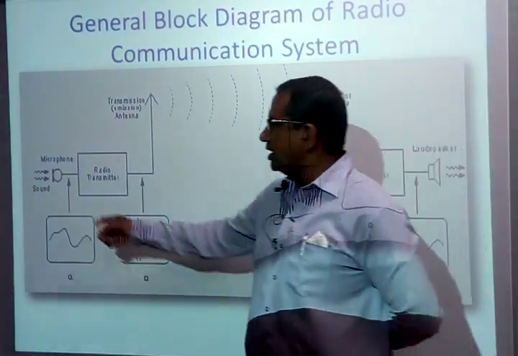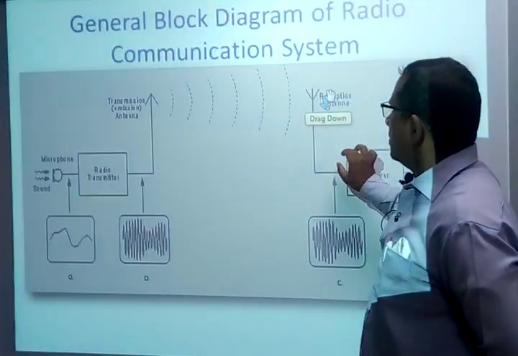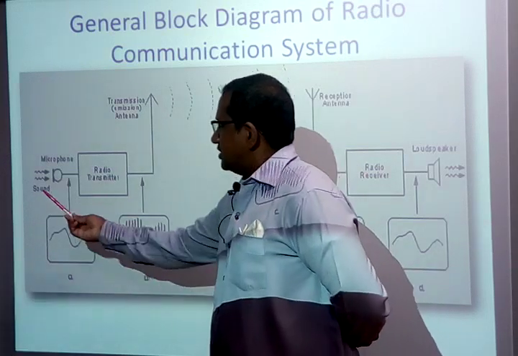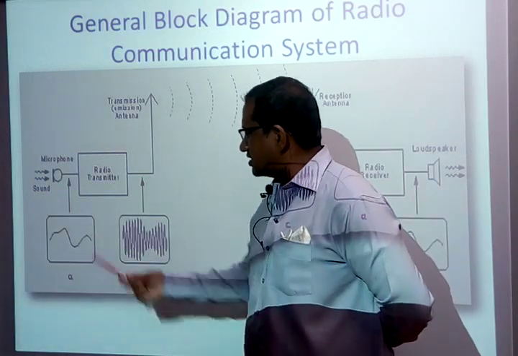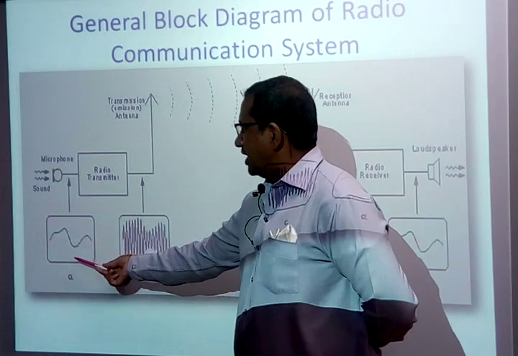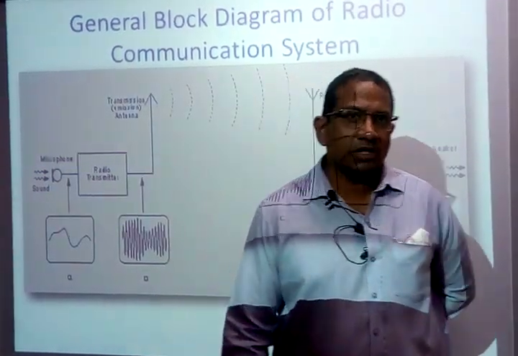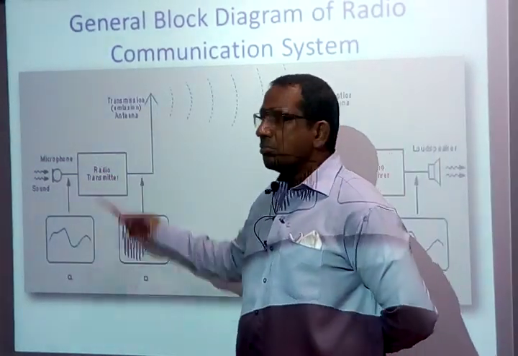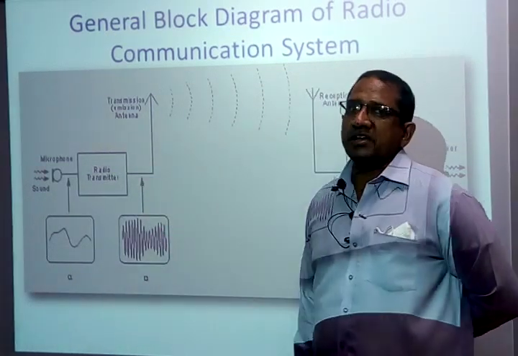This information signal has to be transmitted to the receiver. For this, the information, these sound waves known as the information signal, is converted into an electrical signal by a microphone, and then given to a radio transmitter. What is the heart of the transmitter? It is a modulator. Based on the type of modulation involved, the transmitter modulates the signal, and in this example I have taken an AM modulator circuit.